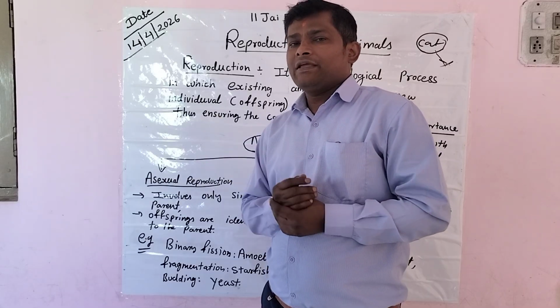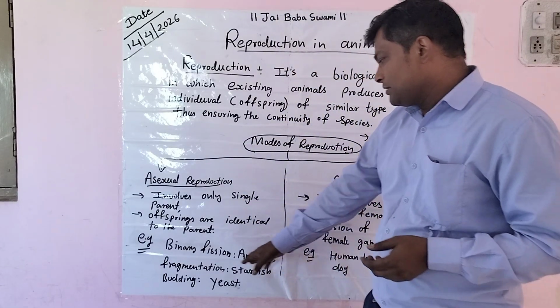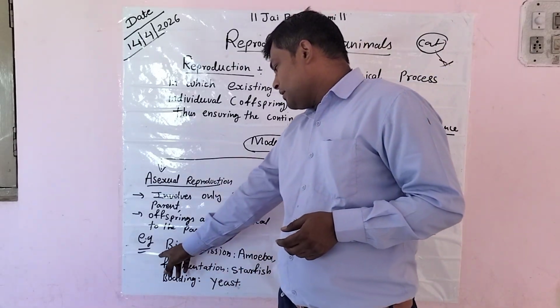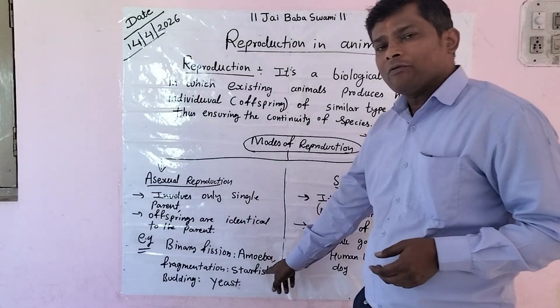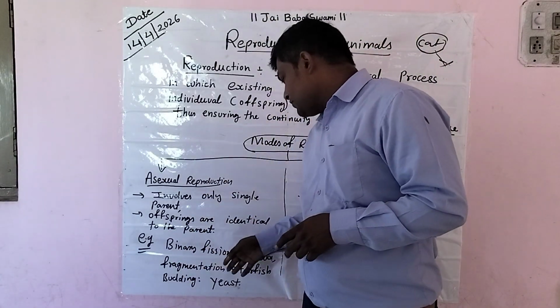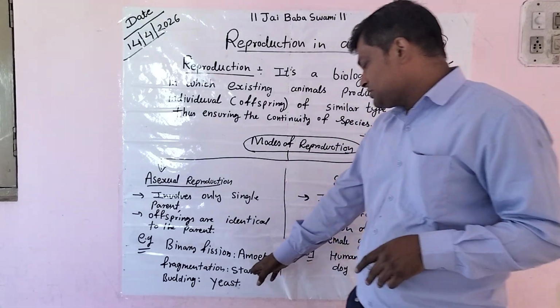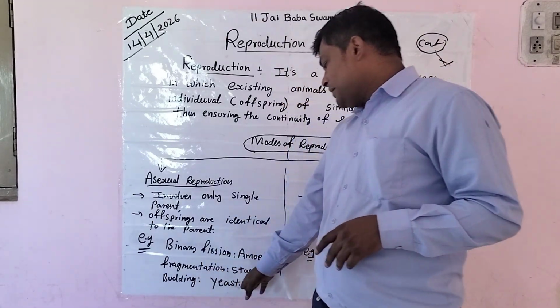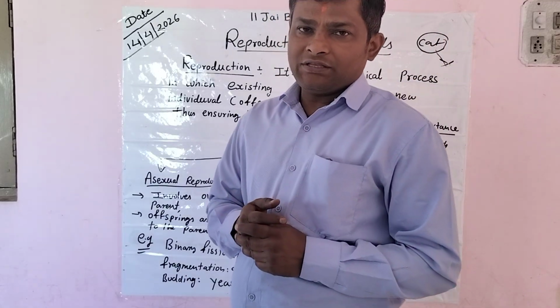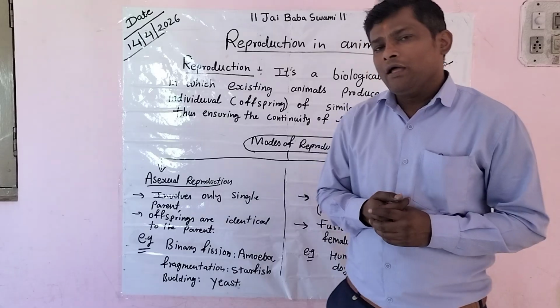Likewise, for example, we have binary fission of amoeba. When an amoeba produces the same type of amoeba, it has the same features. It is basically found in unicellular organisms. Then also fragmentation in starfish and budding in yeast. It is very easy, takes a very short time, and is quite identical to the parents.